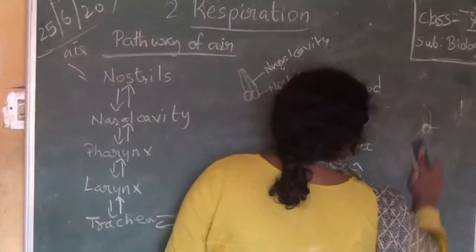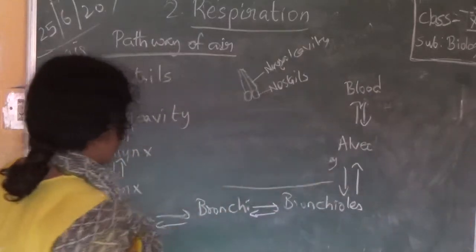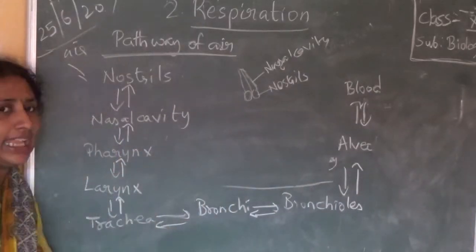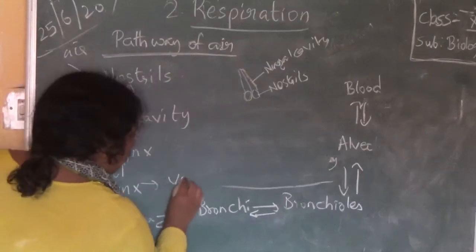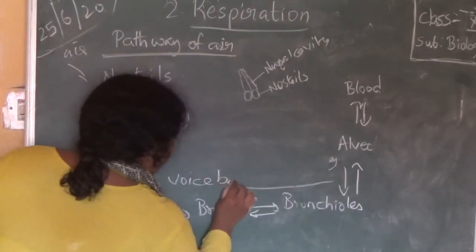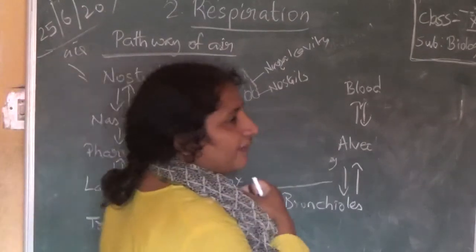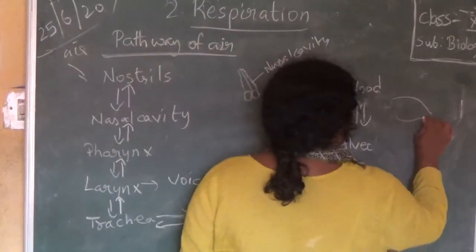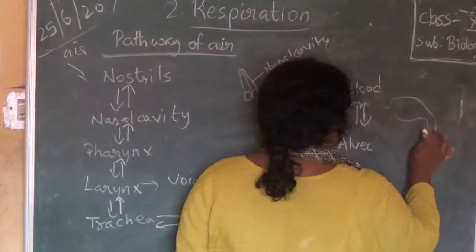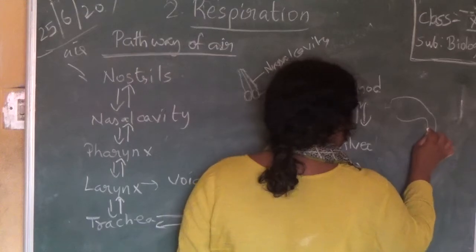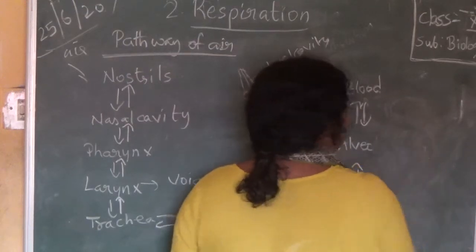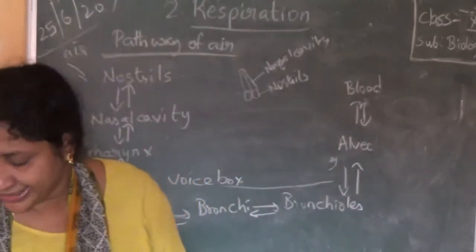Next. Larynx is also called as voice box. It is near the pharynx. We will see the location afterwards, because I will draw the diagram afterwards.